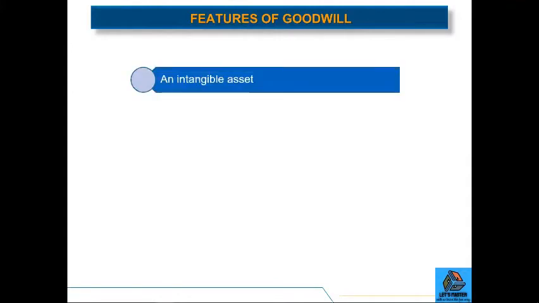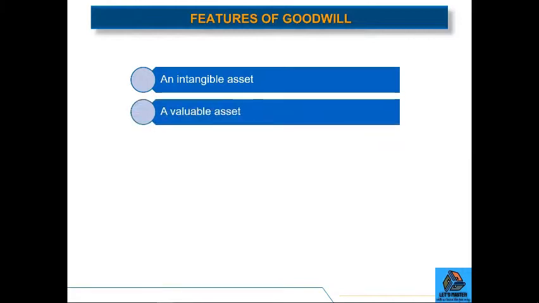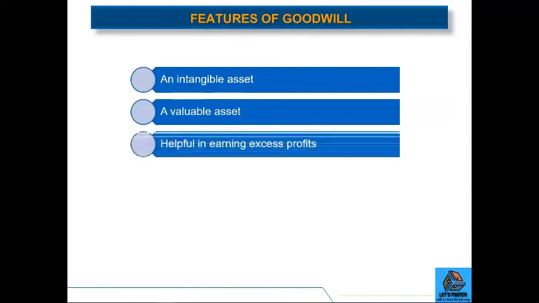Let's move on and look at some of the features of goodwill. First, goodwill is an intangible asset, meaning it does not have a physical existence. It's a valuable asset because though it doesn't have a tangible value, and it cannot be touched, felt or seen, it enables the business to earn profits at a higher rate. That's why it's a valuable asset. It is helpful in earning excess profit.